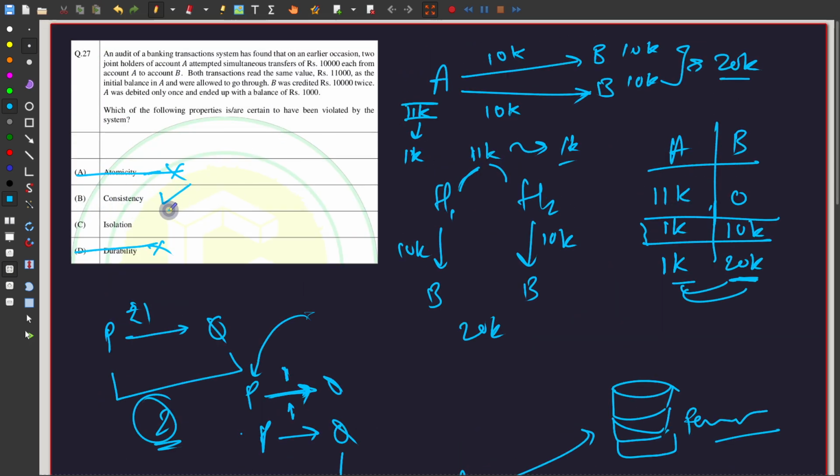Therefore consistency has been violated here, right? They did not perform any rule checking, anything like this. It is a very weird database system, and yeah, that was a failure. Let's look at isolation as well.